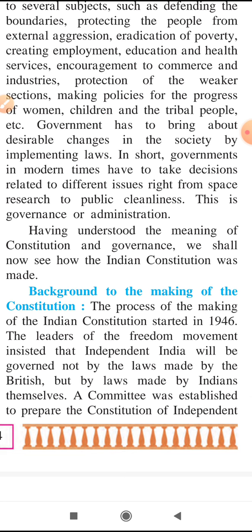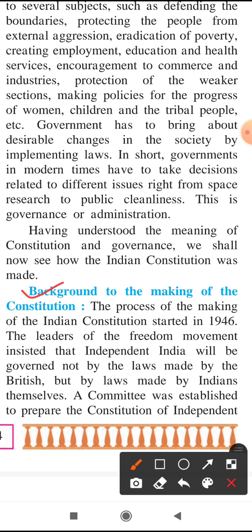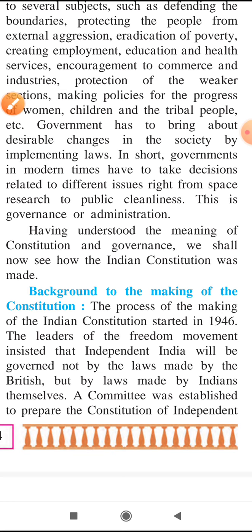Here we are going to see the process of making the Indian constitution, which started in 1946.